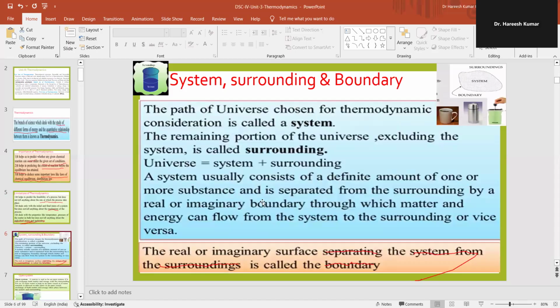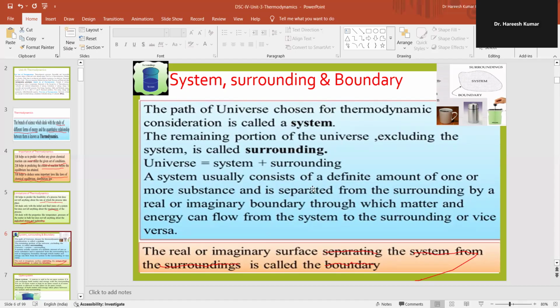Let's look into a few of the terms involved in thermodynamics: system, surrounding, and boundary. The part of the universe chosen for thermodynamic consideration is called a system. The remaining portion of the universe, excluding the system, is called surrounding. So, universe is nothing but system plus surrounding.